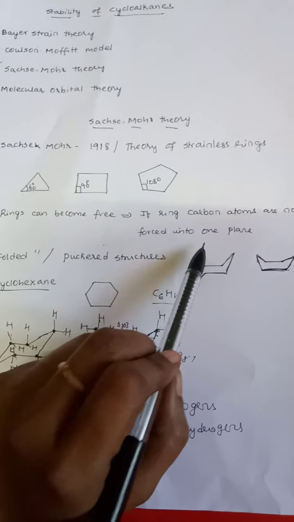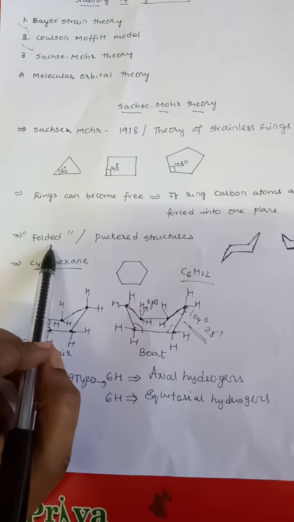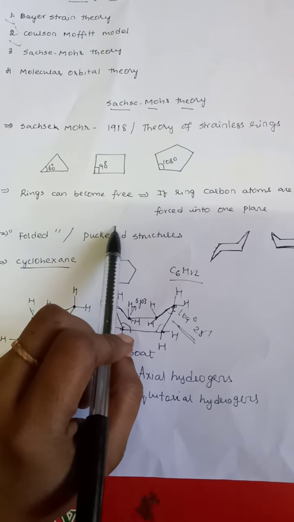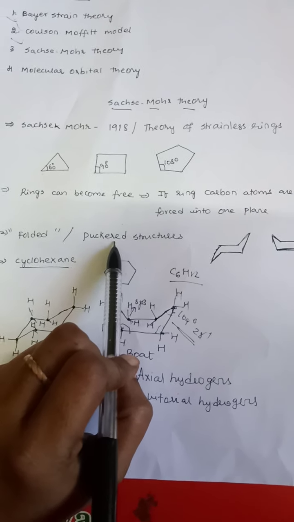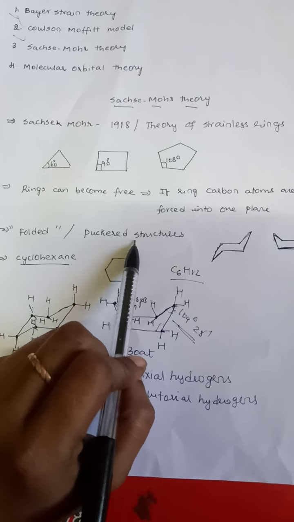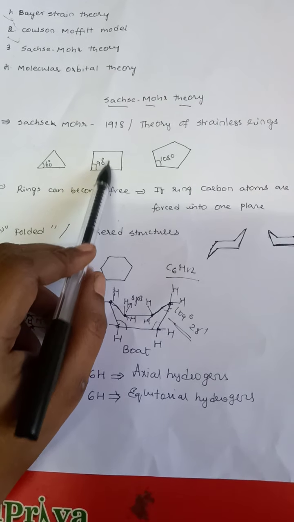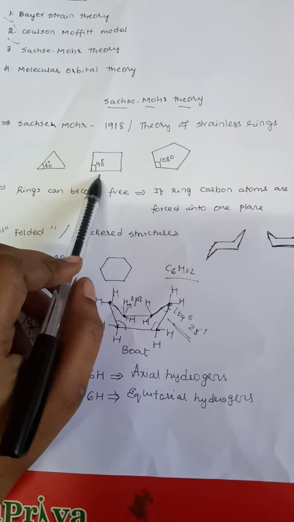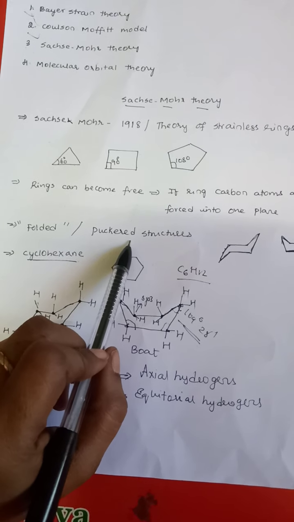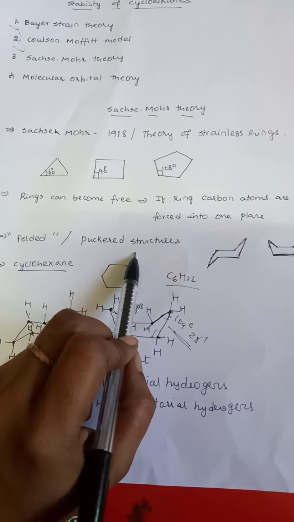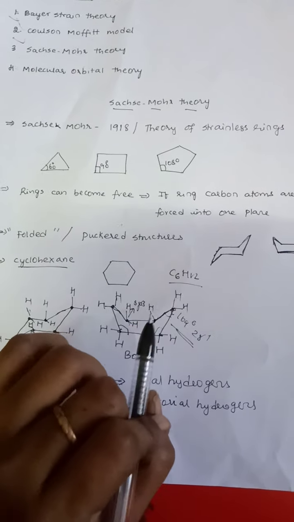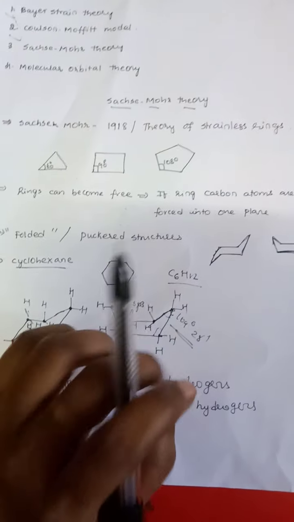This is possible if the higher cycloalkanes attain structures called folded structures or puckered structures. If the molecules attain puckered structures, they can retain their normal tetrahedral bond angle of 109 degrees, and even though they are not forced into one plane, they will not have angle strain, by which they turn stable.